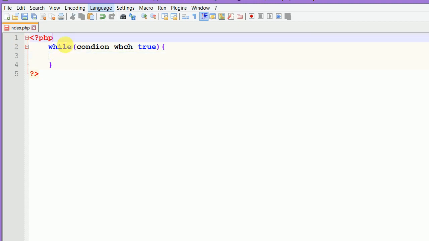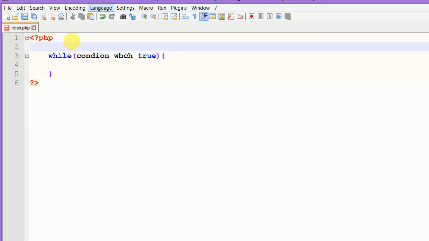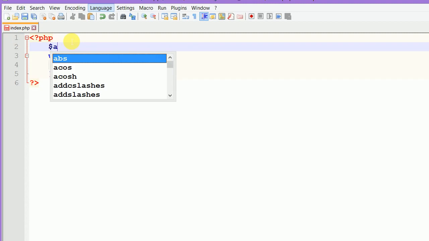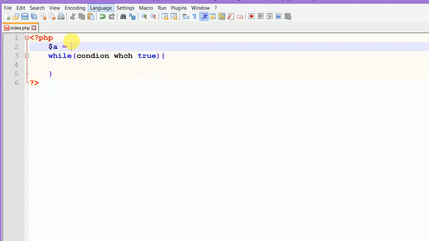For this simple example, I declare my variable a and set it equal to 2.